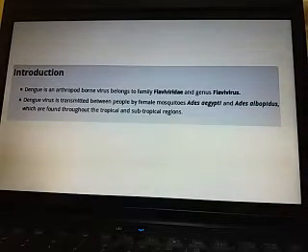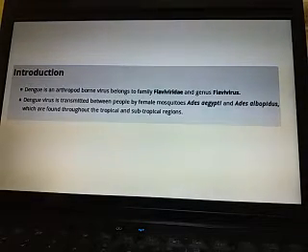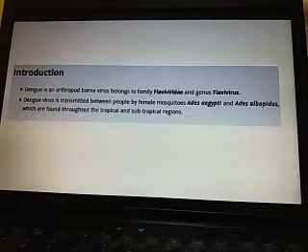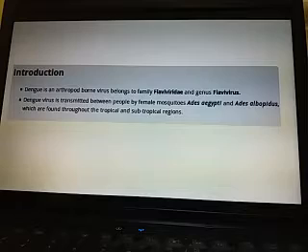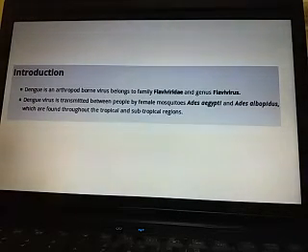So definitely this type of disease mostly occurs in those regions and countries where this carrier is available, that is, Aedes aegypti and Aedes albopictus, because without transmission of the virus through the female mosquito, dengue cannot occur.